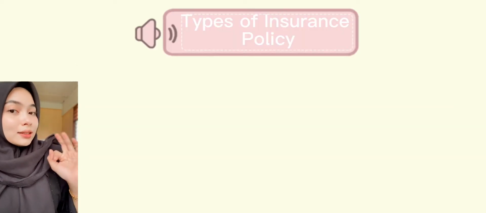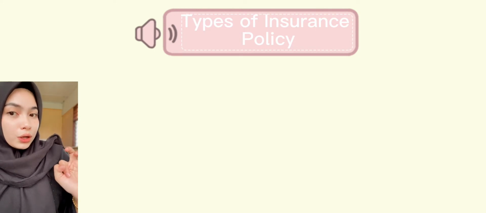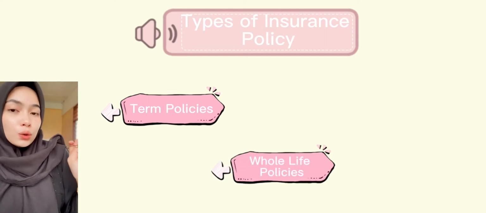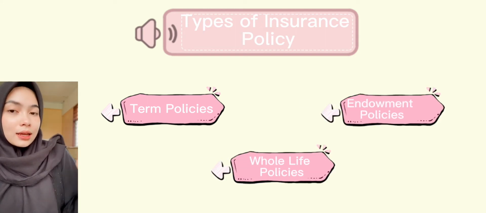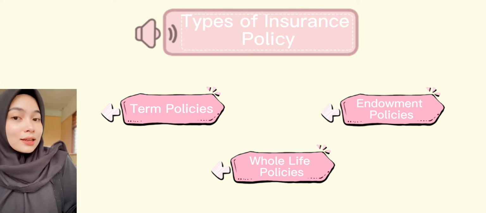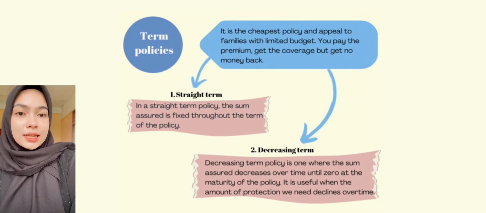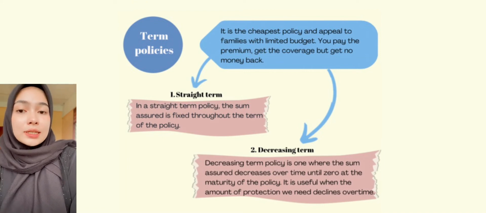There are three types of insurance policy. First, term policies. Second, whole life policies. And third, endowment policies. So, I will explain to you more about these policies. First is term policies. It is the cheapest policy and suitable for families with a limited budget. You pay the premium, get the coverage, but get no money back. There are two types of term policies. First is straight term, second is decreasing term.